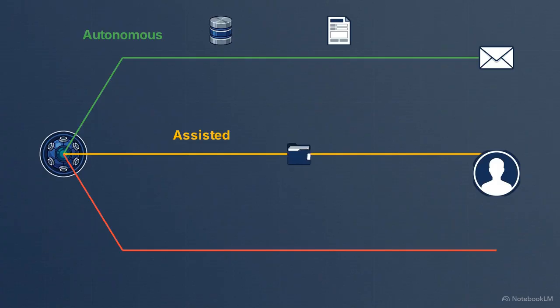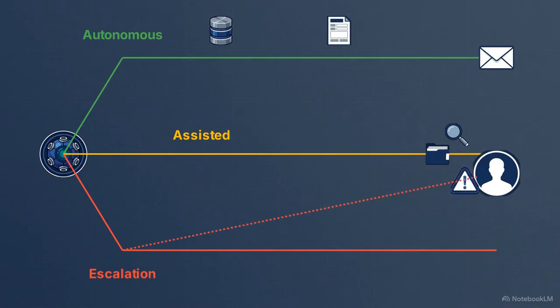In the partial automation pathway, the agent bundles all pre-processed data and extracted attachments for a human agent, who performs the final review. The automation failure pathway triggers an immediate escalation. This ensures that complex edge cases are handed off to a human expert without delay.